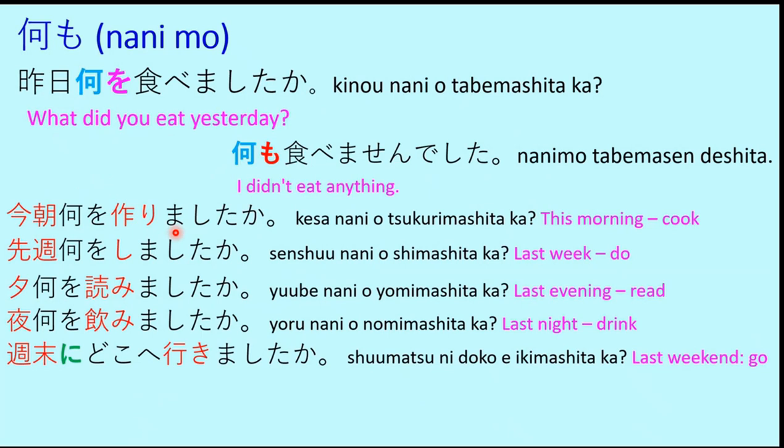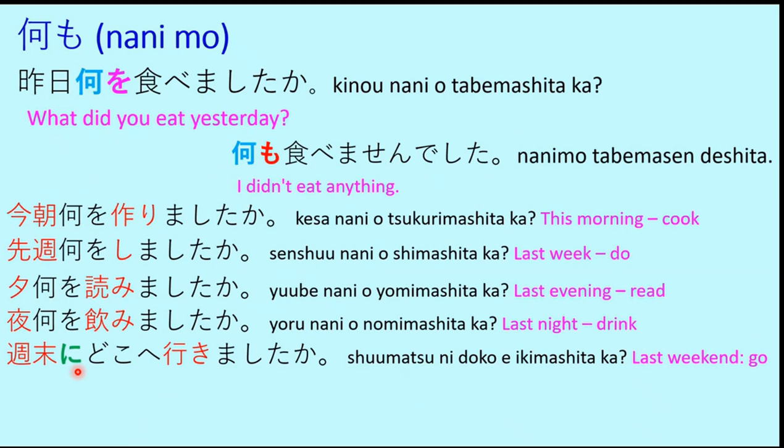Now some other kind of example. Here you can see an additional ni particle. We have discussed this in a previous lesson, when to use the ni particle after a time expression. This example is shumatsu ni doko ikimashita ka? Shumatsu means weekend, that is Saturday and Sunday.